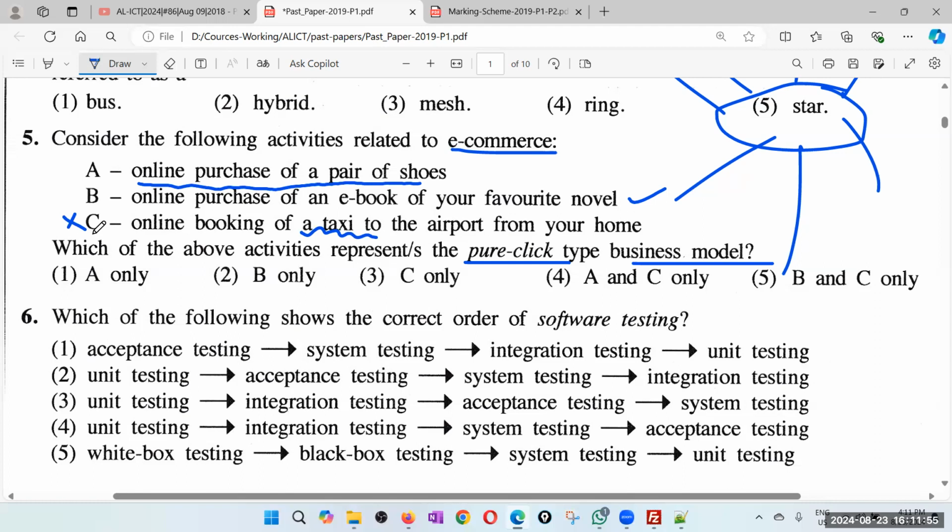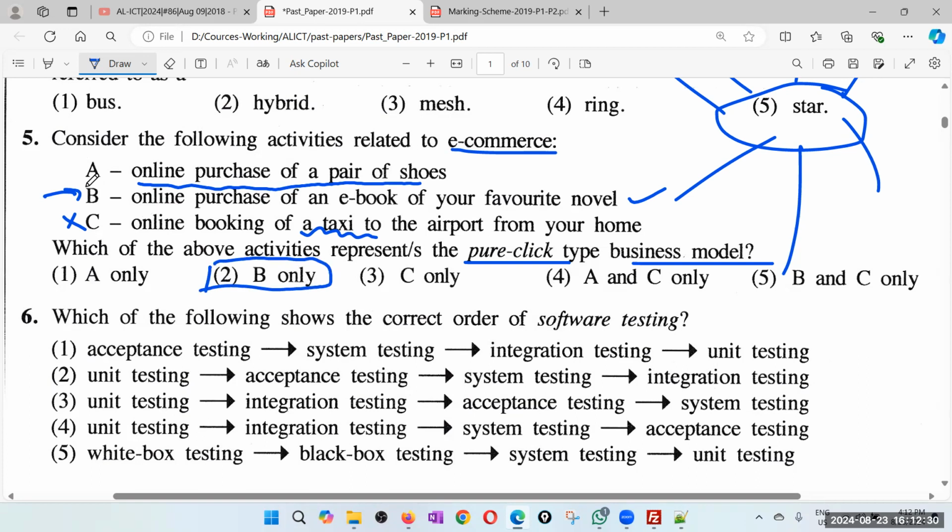I don't know whether the examiner will only go for B, but I will go for A and B both. But you can see A and B is not there. So A and B both the answer is not there. So then of course we have no other option but to go for maybe B because there is nothing physical there. It's sort of an e-book. But anyway, this is a very poorly worded question. So anyway, I have no option but to go for B. But it looks like both A and B are pure click for me.